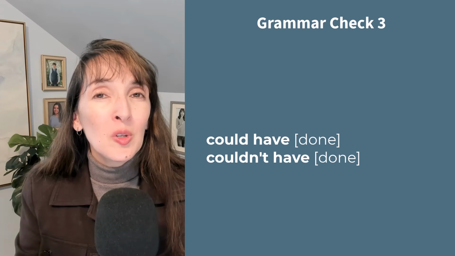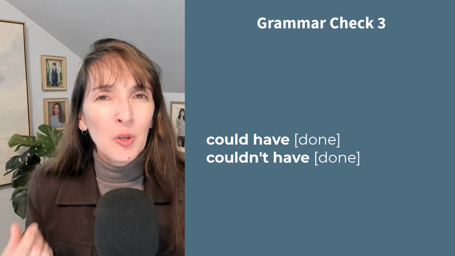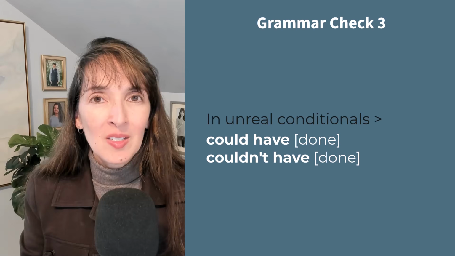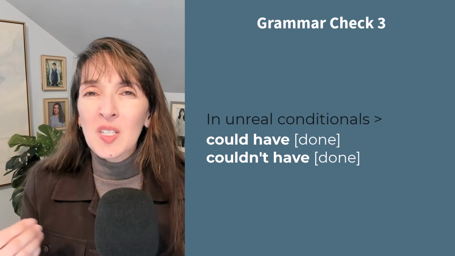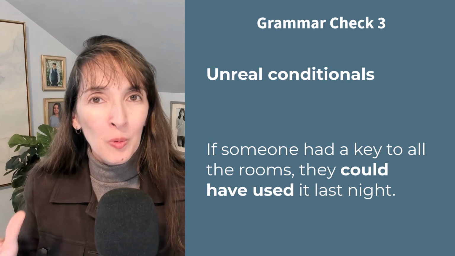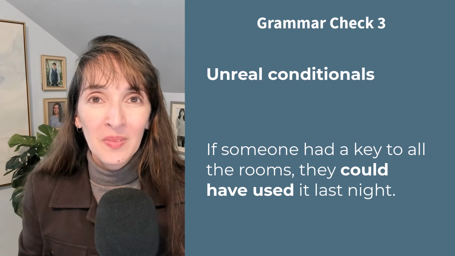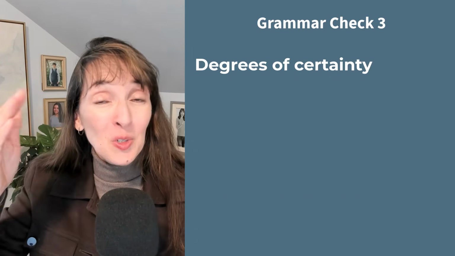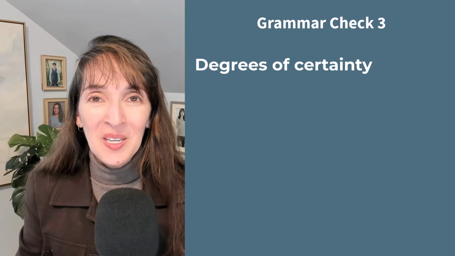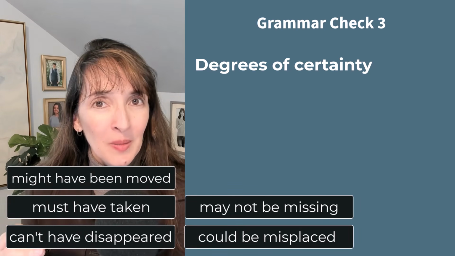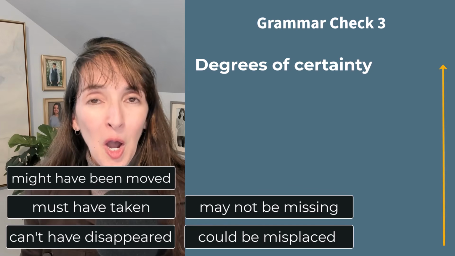We also use could have and the negative couldn't have done in unreal conditional sentences. For example, if someone had a key to all the rooms, they could have used it last night. Can you identify strong and weak forms of certainty? Put these verbs in order of certainty, with the strongest at the top.